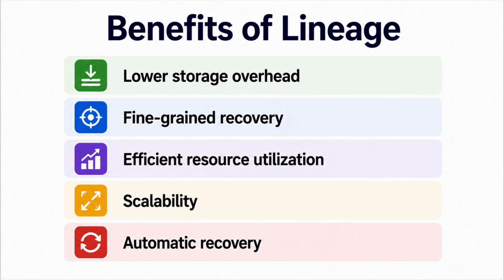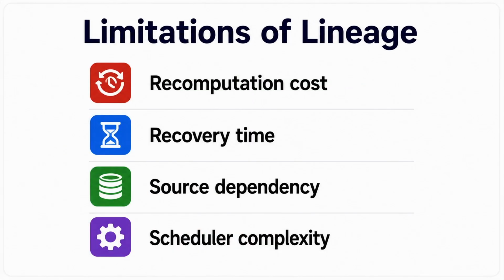So lineage gives Spark a relatively lightweight way of knowing how data can be reconstructed. But there is a trade-off. If Spark has to reconstruct something, it has to perform computation again. The biggest limitation is straightforward. Recomputation takes time. If the lineage is short, this may not be a big issue. But imagine recreating a partition requires going through a large number of transformations. Now recovery can become expensive, which affects recovery time.